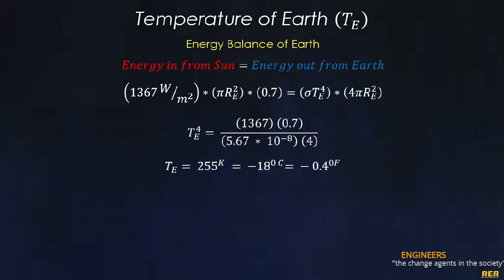Now with this we calculate the temperature of the Earth, which is 255 Kelvin, or after converting it into Celsius, minus 18 degrees Celsius, or minus 0.4 degrees Fahrenheit.